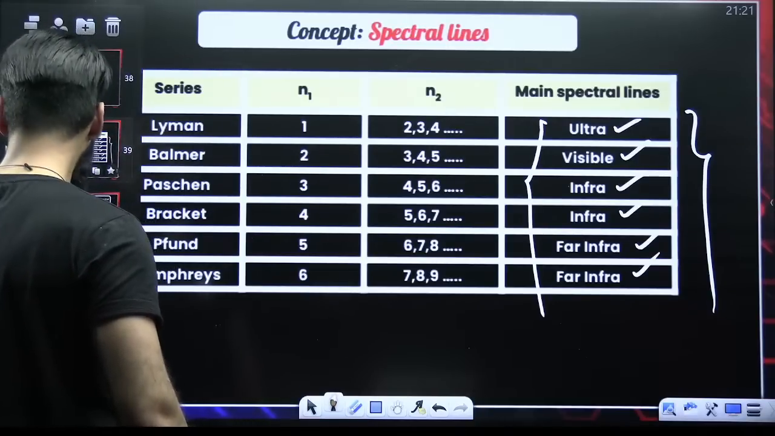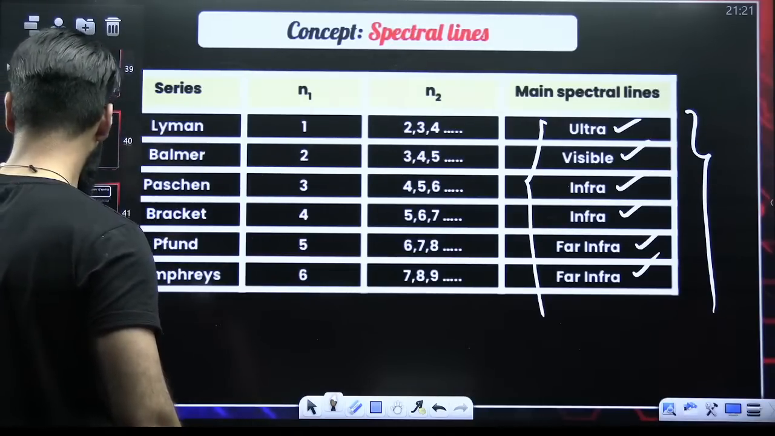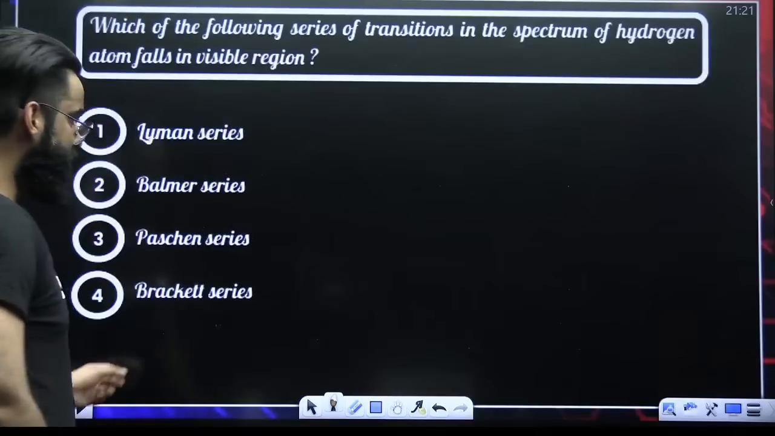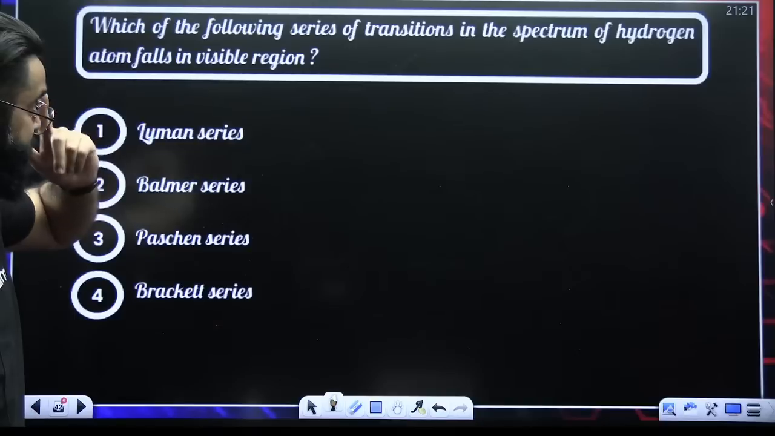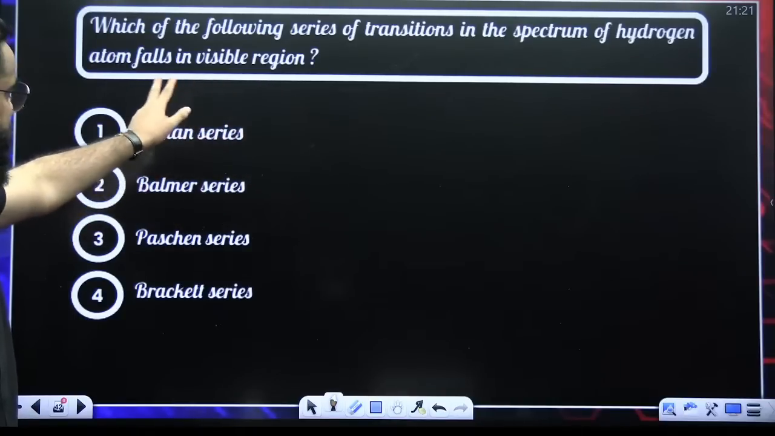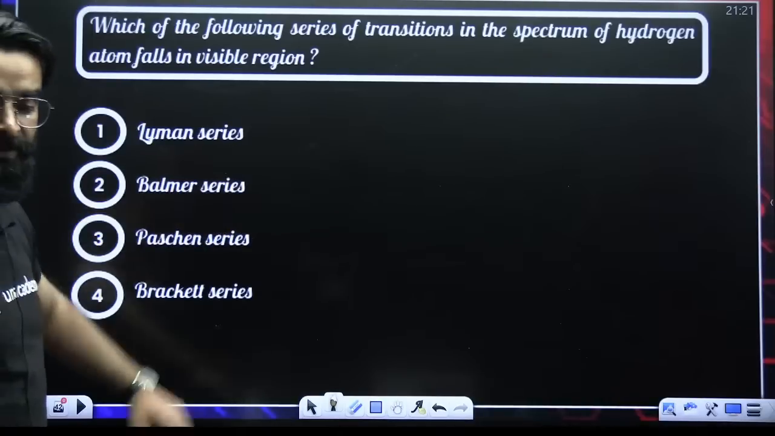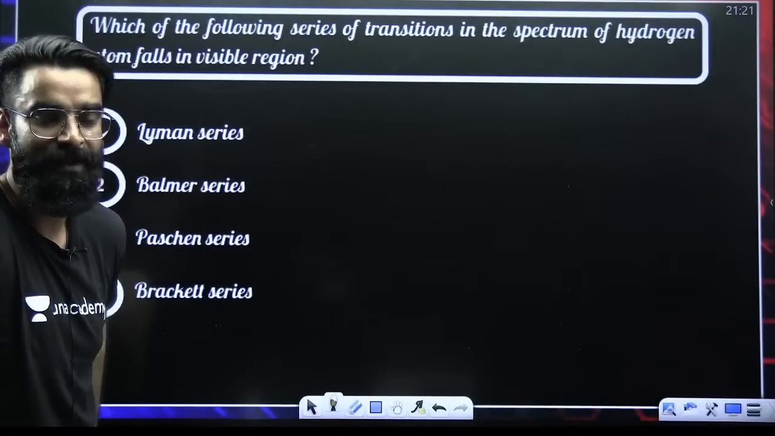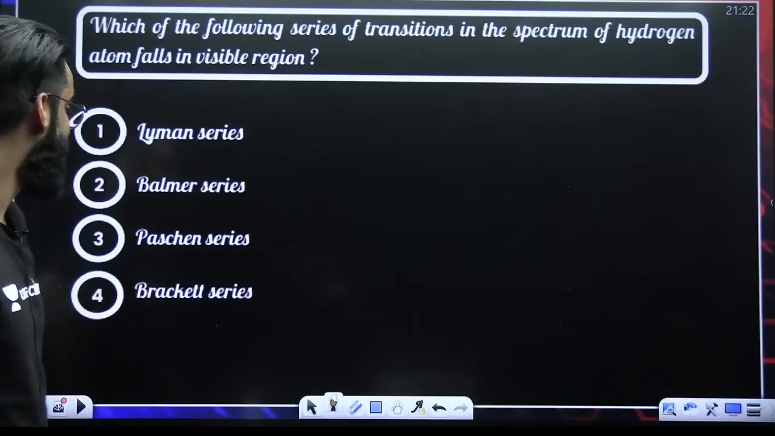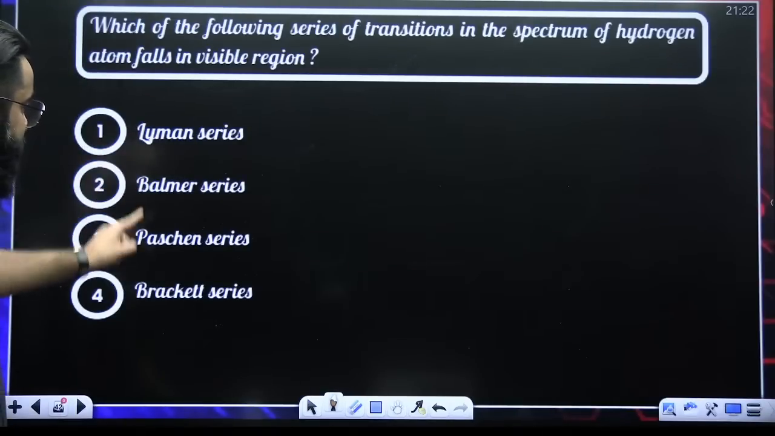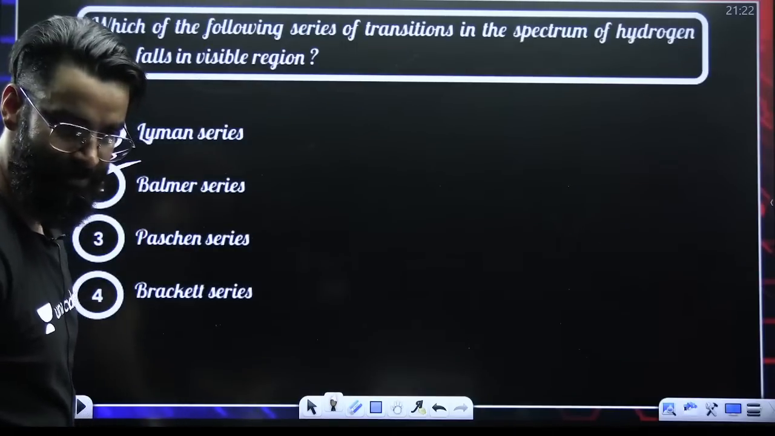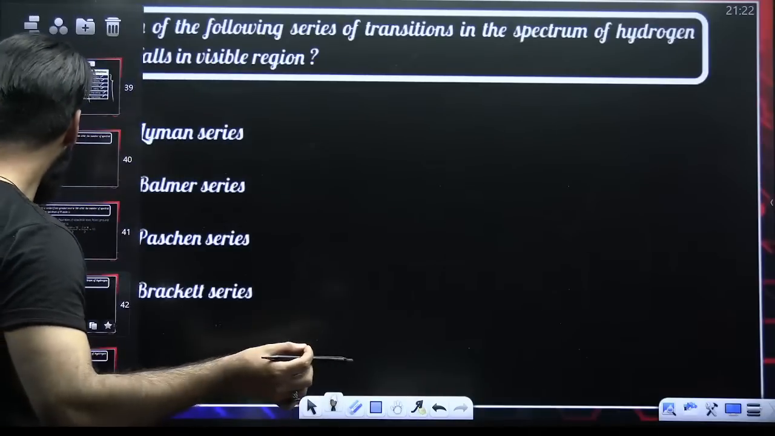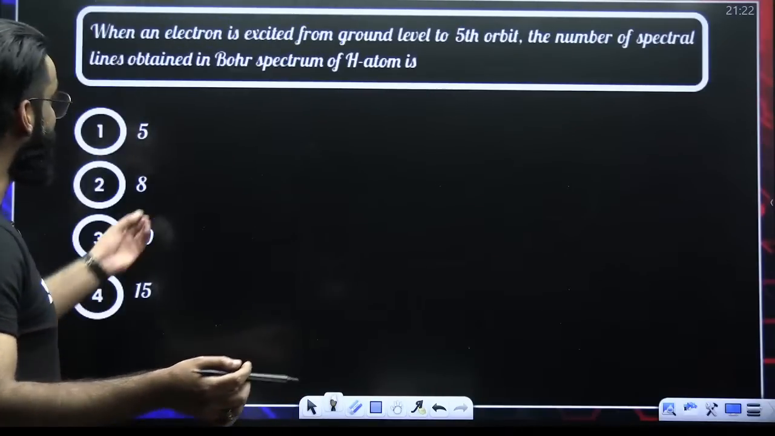And my dear students, if I'm clear to everyone, there is one simple question which I'm asking you. The question was asked in NEET examination long back. In which of the following series of transition in the spectrum of hydrogen falls in visible region? Tell me quick. U, V, I. Lyman, Balmer, Paschen, Brackett. Visible means Balmer. Right? Clear? See what kind of question was asked long back in your NEET examination.